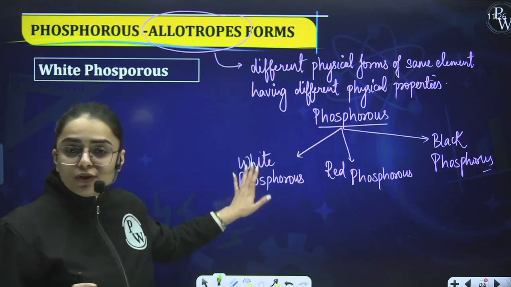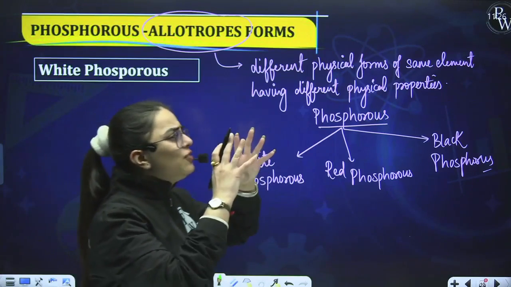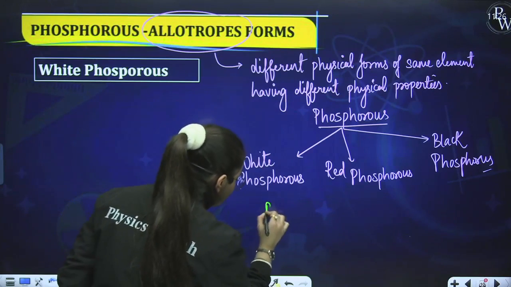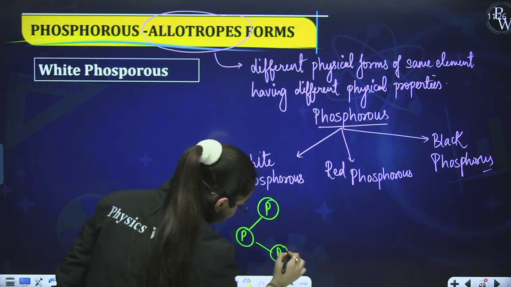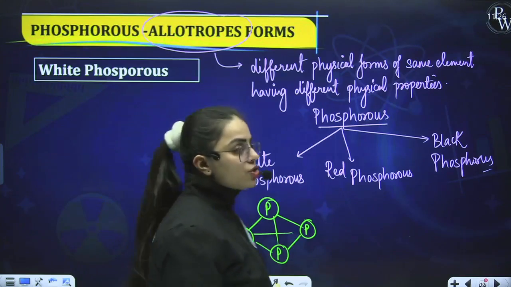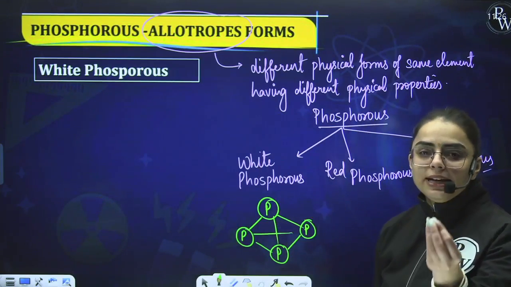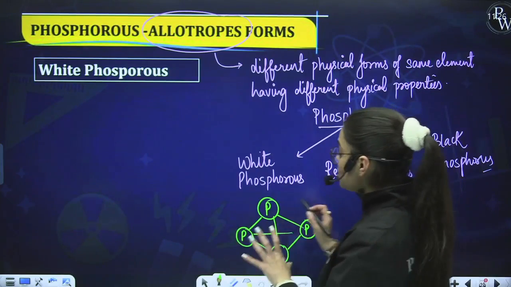Basically white phosphorus has a discrete structure. If I draw its structure, it is somewhat like this. So this is the structure of white phosphorus, and it is a discrete tetrahedral unit.